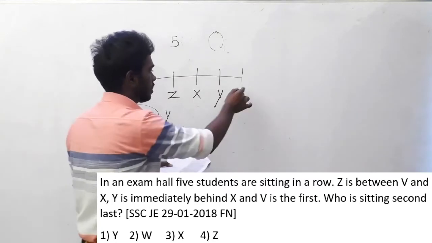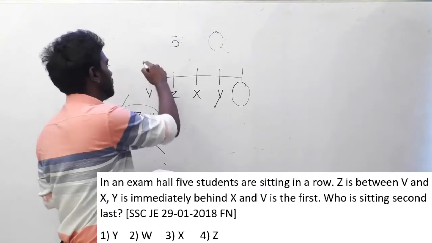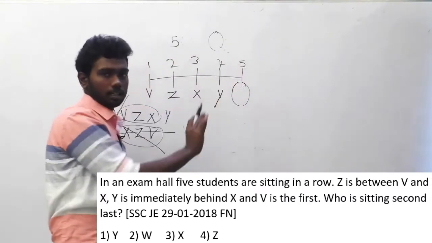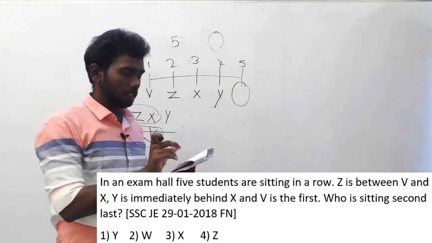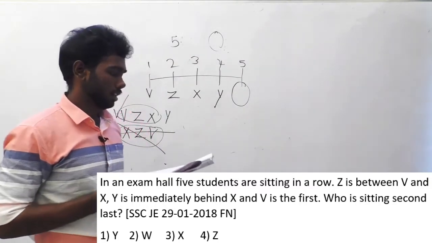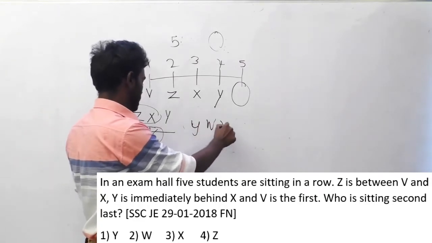They did not give who is sitting in the last place. We don't know who is sitting here. They did not mention it. Who is sitting second last is the question they have asked. The options are Y, W, X, Z.